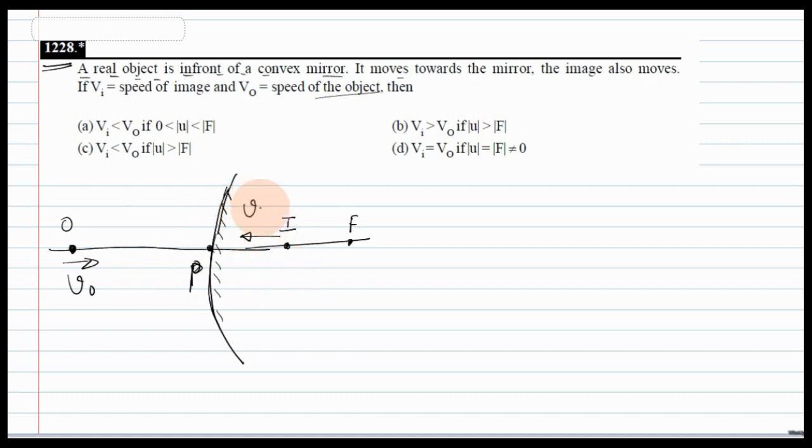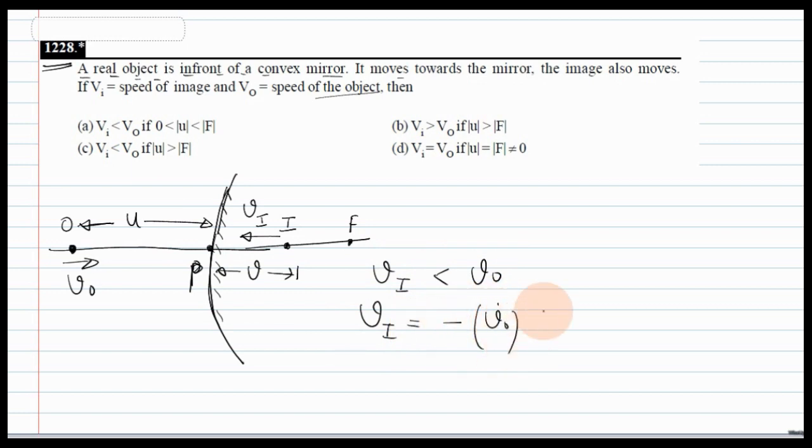So the velocity of the image is given as Vi, because the distance of the object is always greater than the distance of the image in magnitude. So the velocity of the image will always be smaller than the velocity of the object, because the relation is: velocity of image is minus times velocity of object into (V by U) whole squared, because V is always smaller than U for a convex mirror, for a real object. So the image velocity will always be lesser.